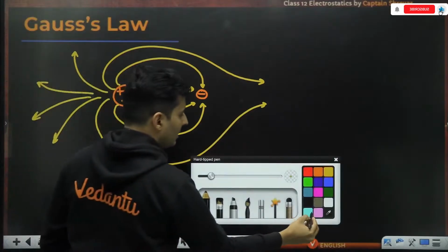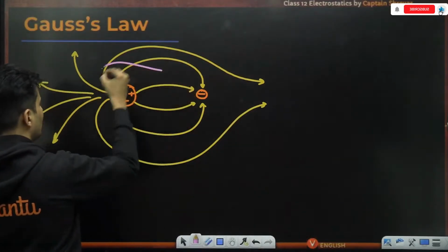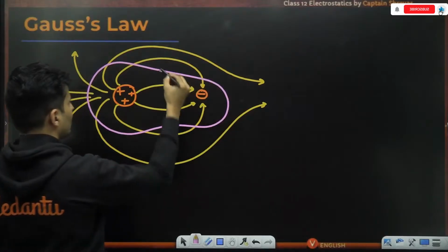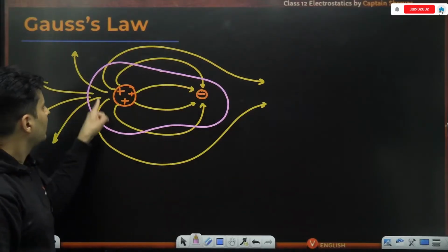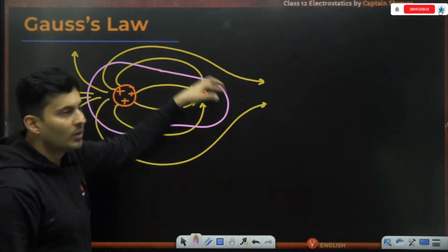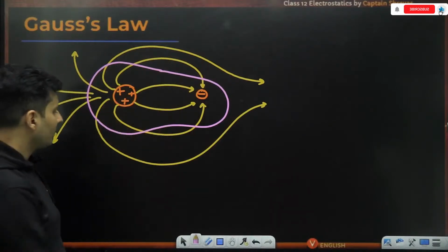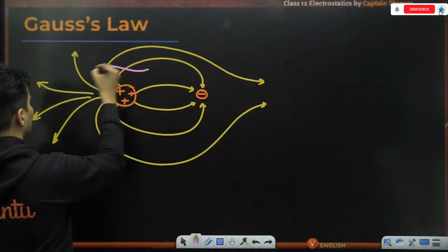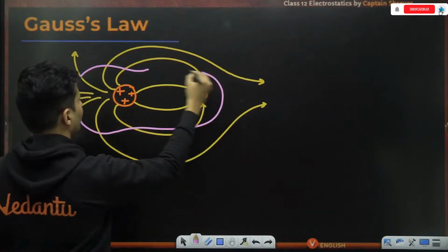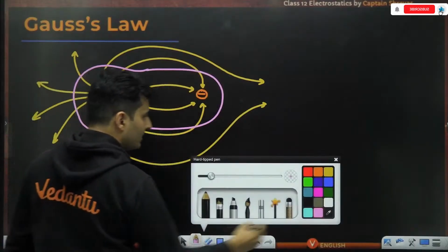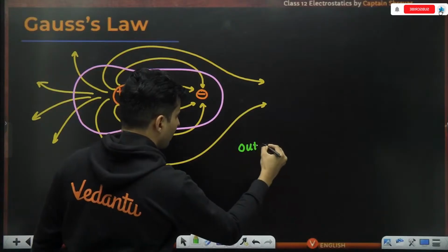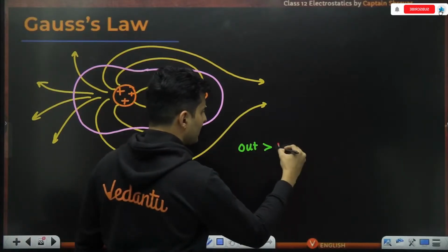Now, if somebody happens to choose a Gaussian surface like this, just visualize there are more lines going out than lines going in. You can just count it also and see it. Very obvious. So there are more lines going out versus the number of lines going in.